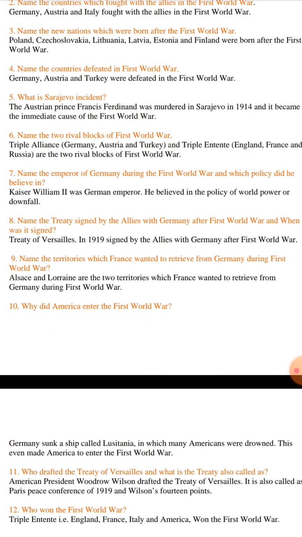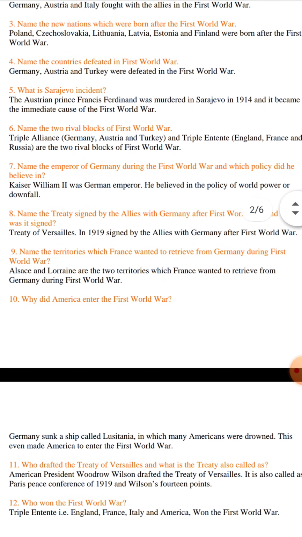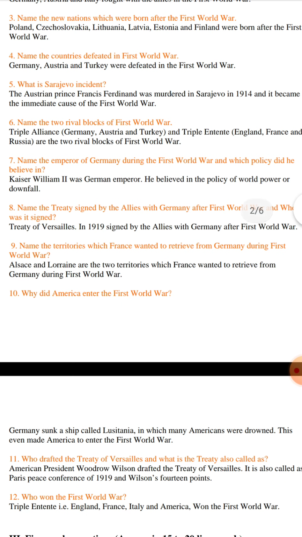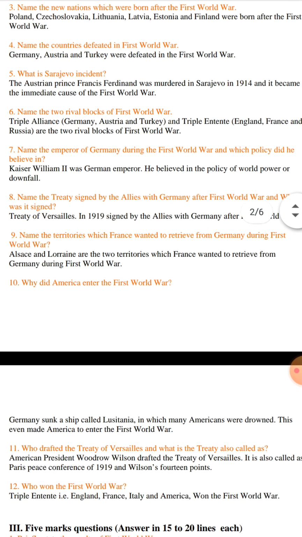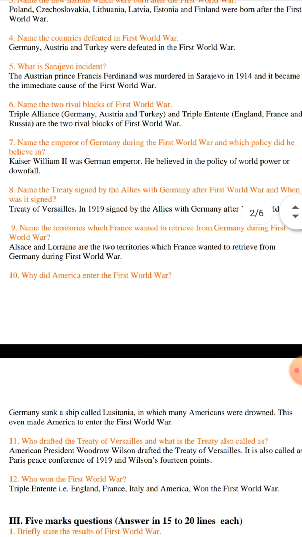Name the territories which France wanted to retrieve from Germany during the First World War. Alsace and Lorraine are the two territories which France wanted to retrieve from Germany during the First World War.